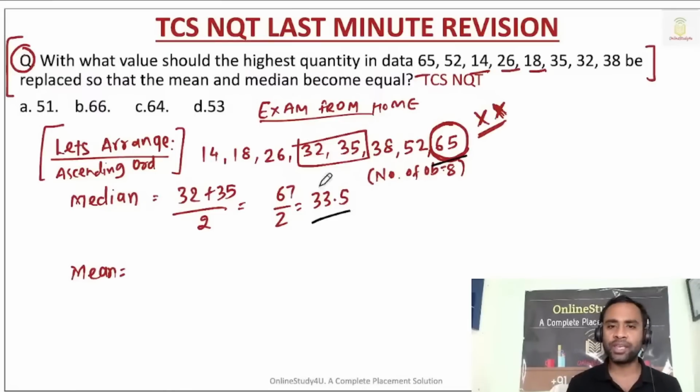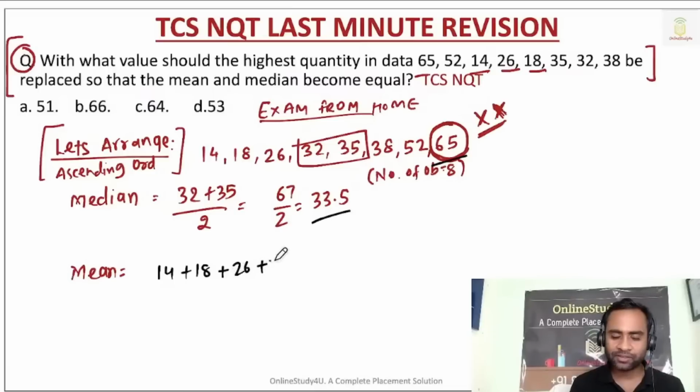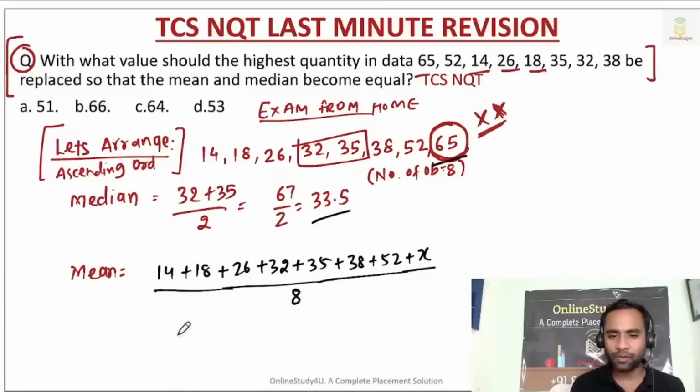Now here the mean will be what? 14 plus 18 plus 26 plus 32. Mean means average, so add all the numbers and divide by the count. Now the highest number 65, we are going to replace. The sum of the others is 215, so 215 plus x divided by 8, and this should give us 33.5.